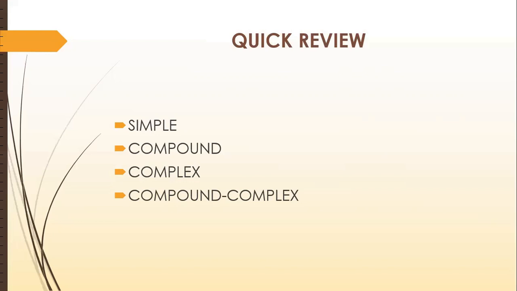Compound complex, whose other names are mixed sentence and composite sentence, basically has the attributes of both compound and complex sentences, right? So in a compound complex sentence, we have at least two independent clauses and one dependent clause, joined with the help of both subordinating and coordinating conjunctions.